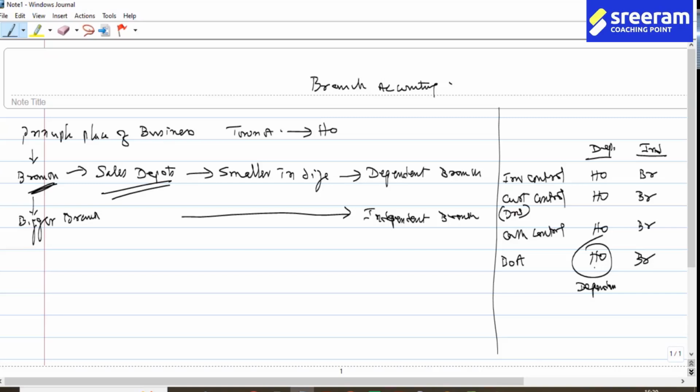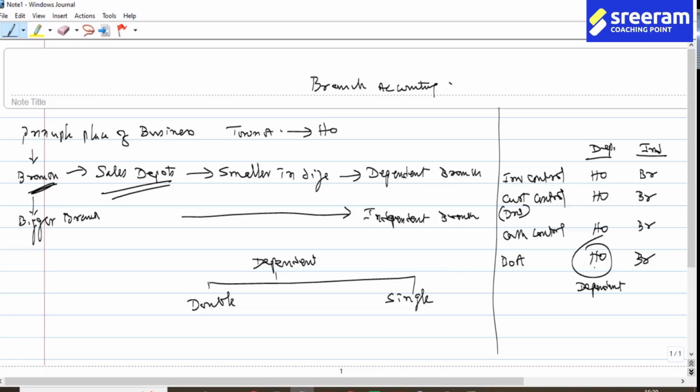In dependent branches, where the books of accounts are maintained by head office, you have two different methods: the double entry method and the single entry method.